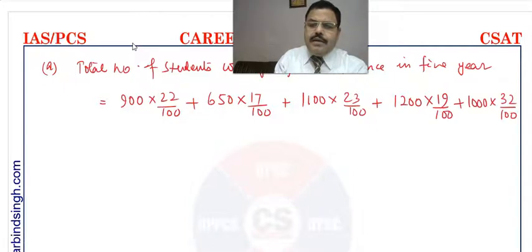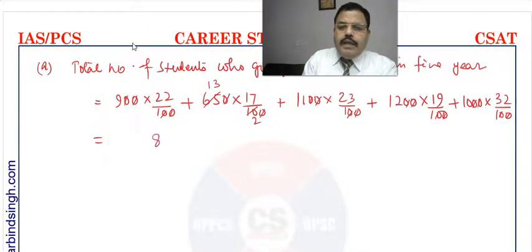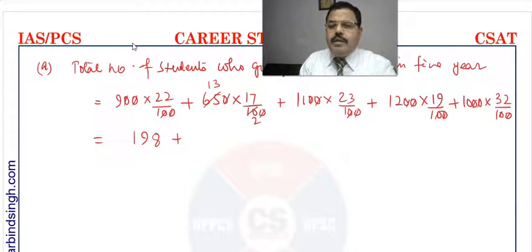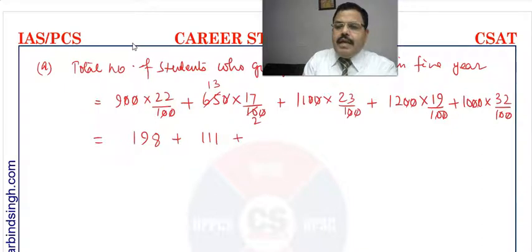So this data will come up like this: 20 cancels out, 10 cancels out here, and that can be cancelled as 2 and 13. Here it will also be 9 twos are 18 and 9 twos are 18, that is 198, and 13 into 13 is 169, 221 divided by 2 is approximately 111, exactly it is 110.5, so we can take it as 111. And this is 23, that is 253, since 23 into 10 is 230 plus 23 is 253.